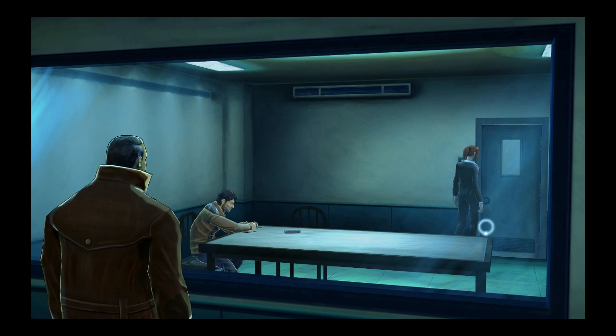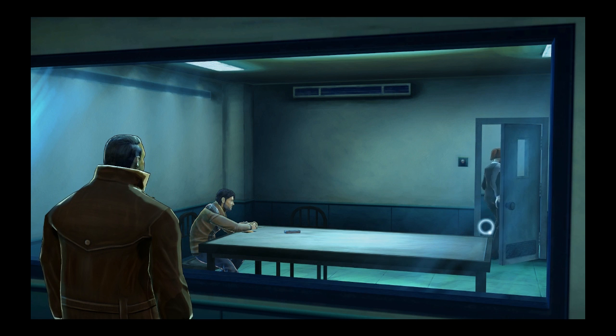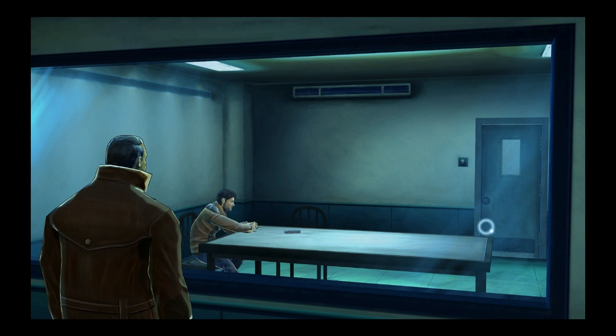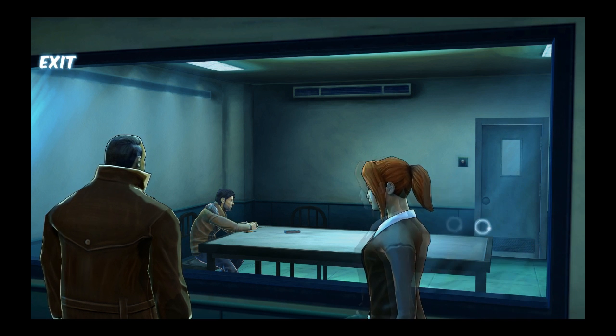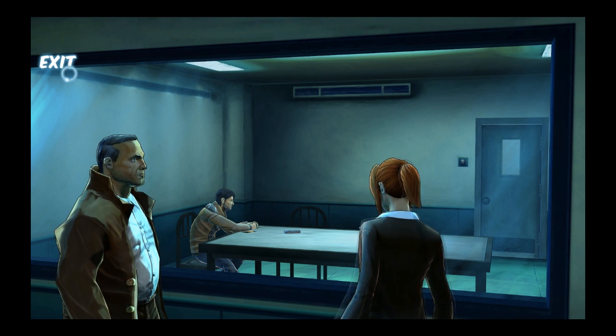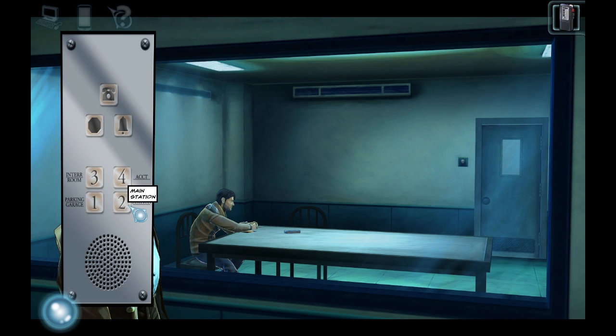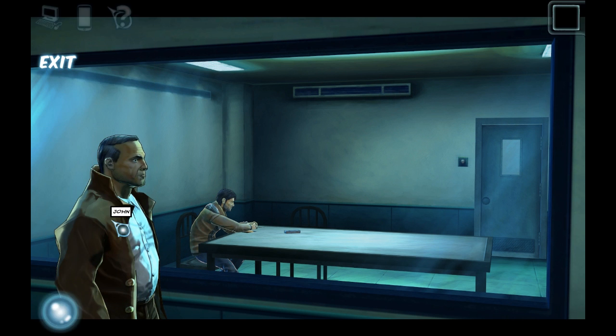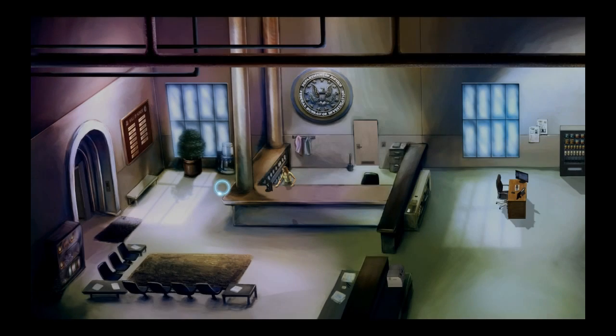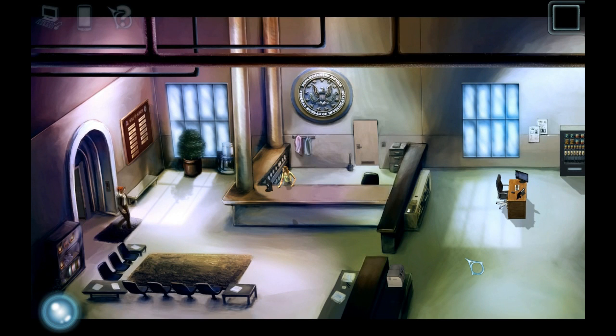Since we brought John instead, we have to find something that maybe we can use in Davies' office. Maybe that could be representative of something that could be used for this puzzle. So let us head back to the main station. So this takes a little bit of a detour.